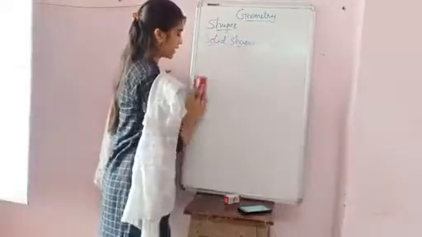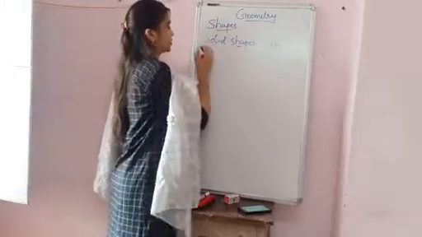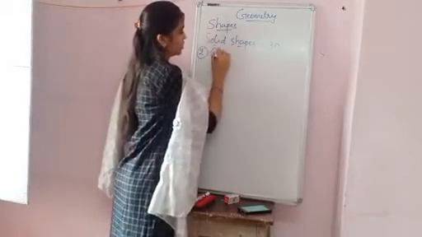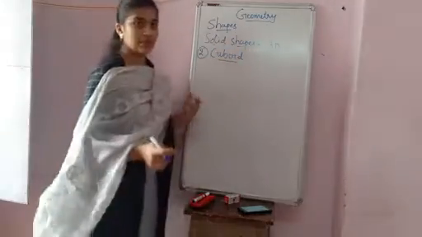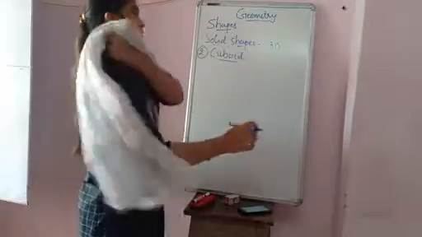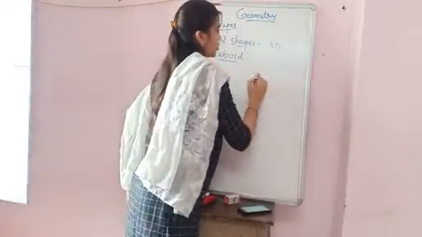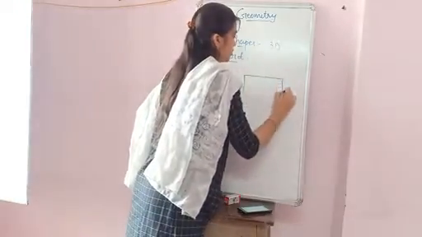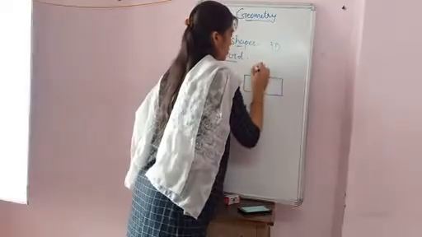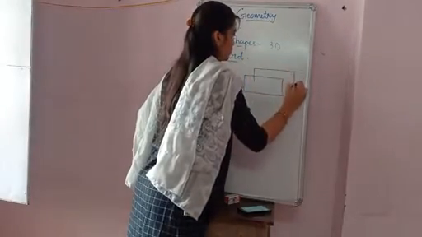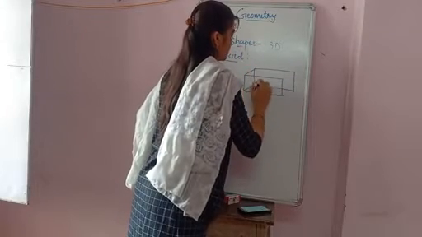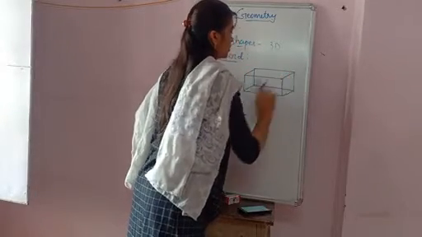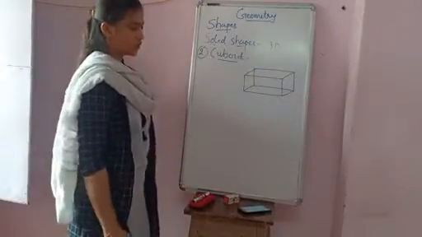So like a rectangle, we have to learn the cuboid. Second solid shape is the cuboid. It's like a rectangle, but it comes in the form of 3D. So let's draw it. Okay, so this is the cuboid.